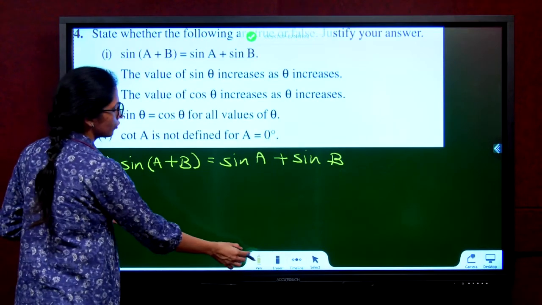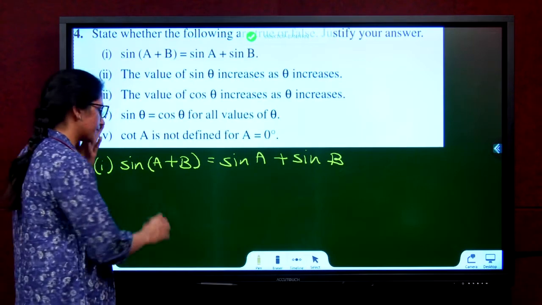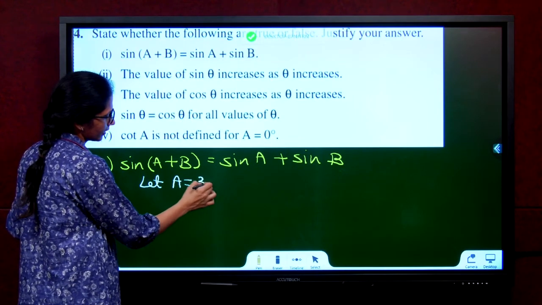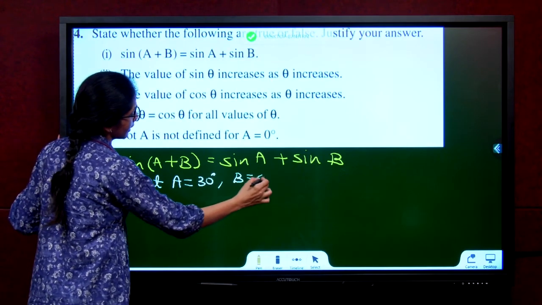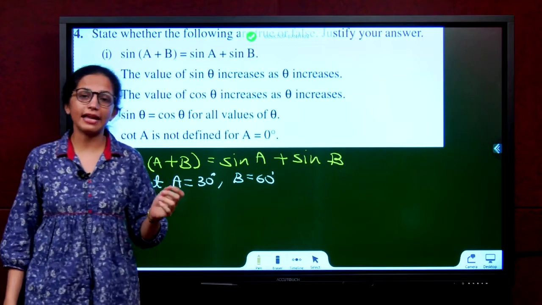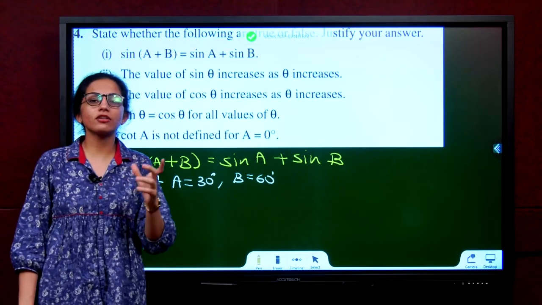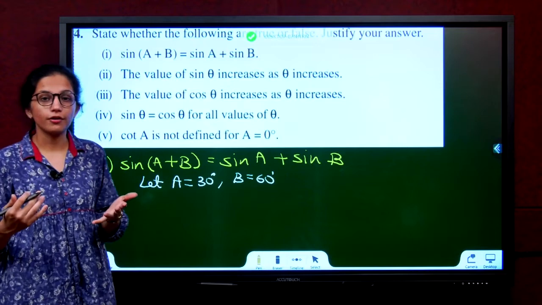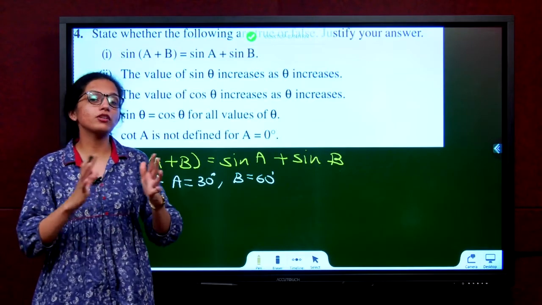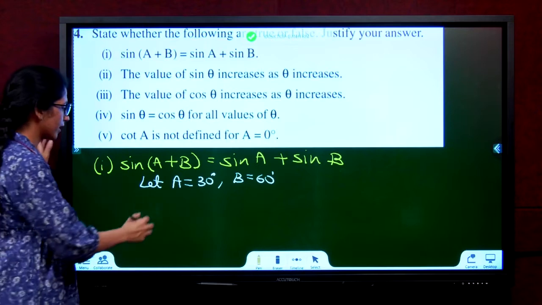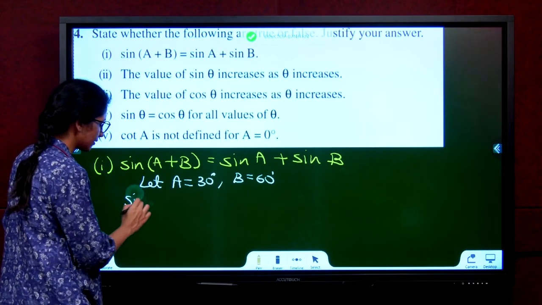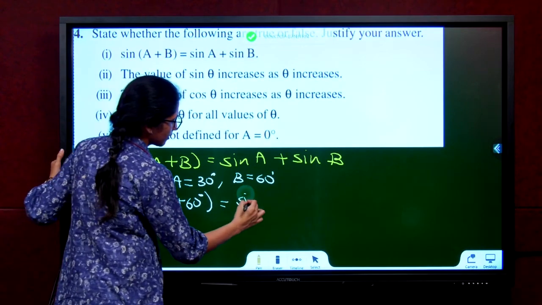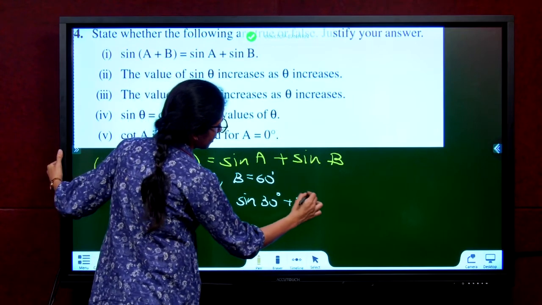You have to justify. How to justify? Take any values of A and B. We can say let A be 30 degree, B be 60 degree. Listen carefully, whenever you take any values, please don't take 0 degree, because 0 shows many exceptional cases. For 0 degree, some equations hold good. So this may hold good for 0 degree. So try to avoid 0 degree when you're justifying your true or false. 30 degree and 60 degree. So sine of 30 plus 60 degree is equal to sine 30 degree plus sine 60 degree.